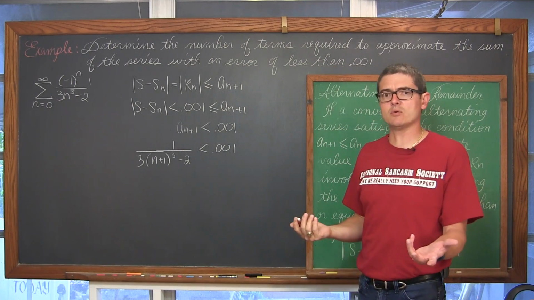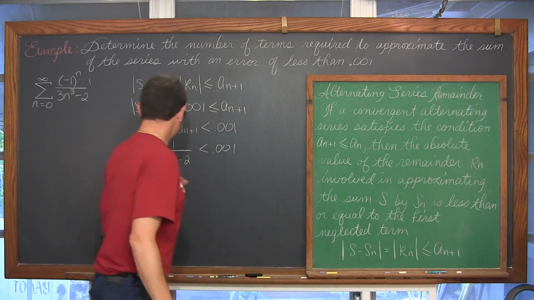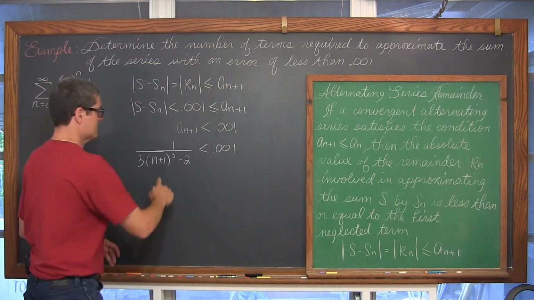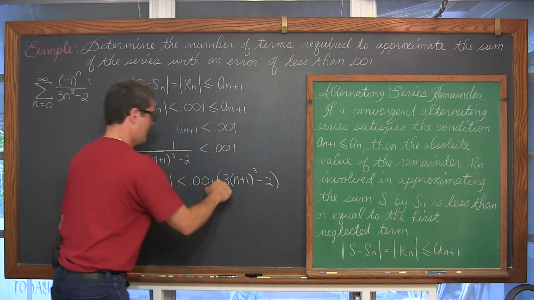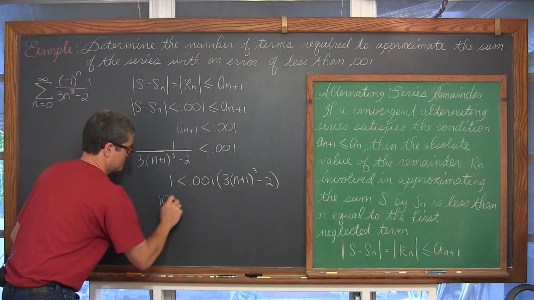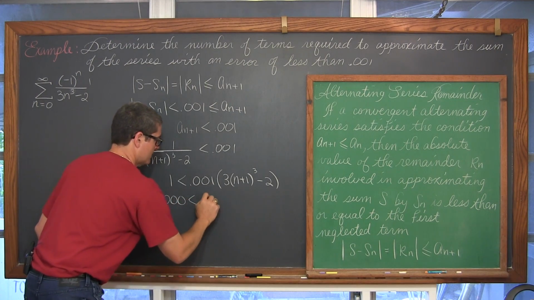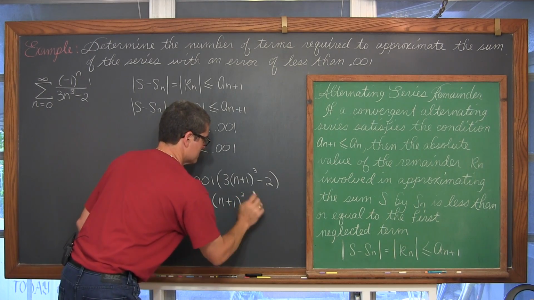Now all I have to do is solve this for n. We multiply both sides by 3 times n plus 1 cubed minus 2, divide both sides by 0.001, and we get 1,000 is less than 3 times n plus 1 cubed minus 2.